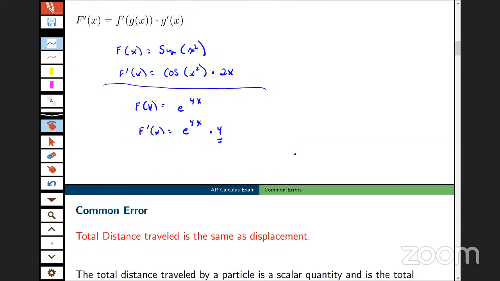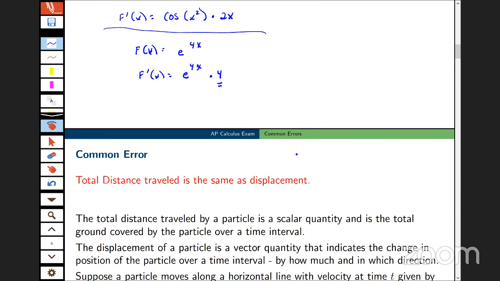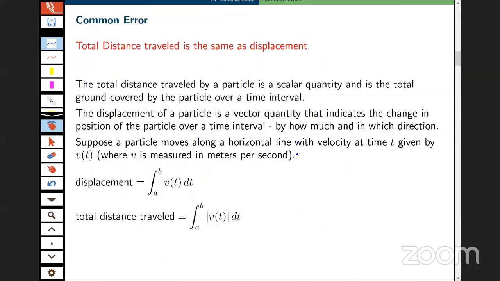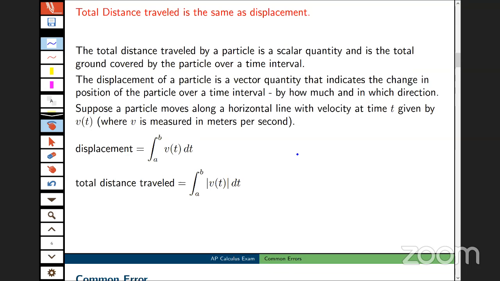So this one has to do with particle motion. And a very common error is that total distance traveled is the same as displacement. So of course that's not true. And displacement we would find by taking the definite integral from a to b of the velocity function. This is how much the particle has moved to the left or to the right over a time period. The total distance traveled is the integral from a to b of the speed, or the absolute value of the velocity.